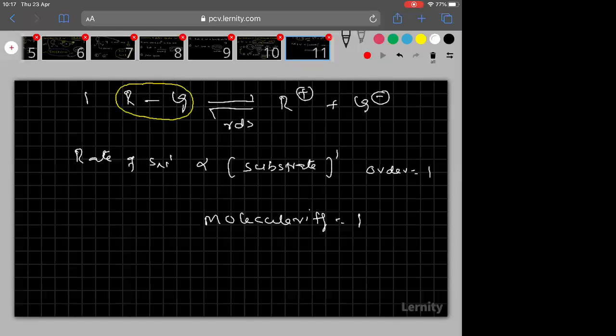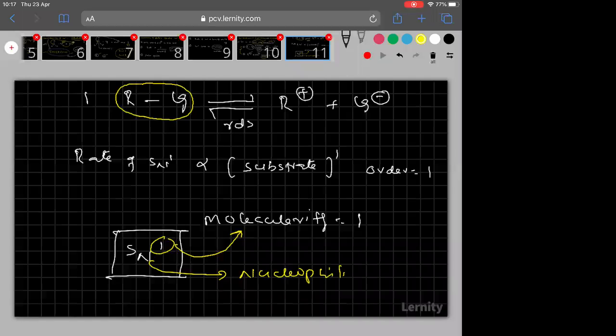Now you see, this reaction is called the SN1 mechanism. Here the 1 stands for molecularity, N stands for nucleophilic, and S stands for substitution. 1 is also called uni.